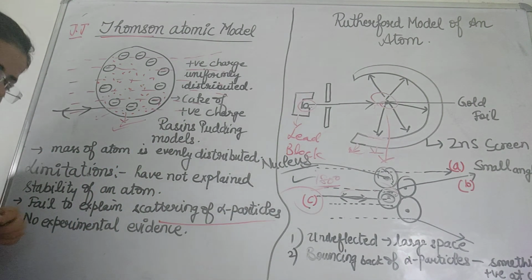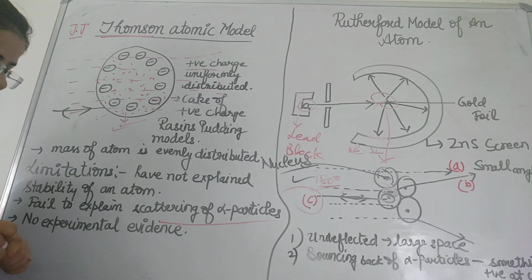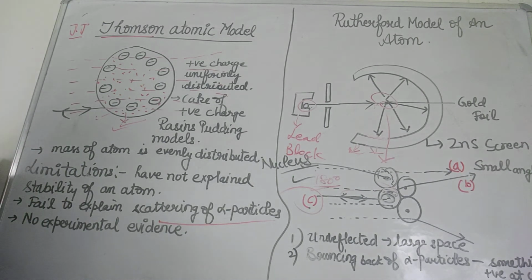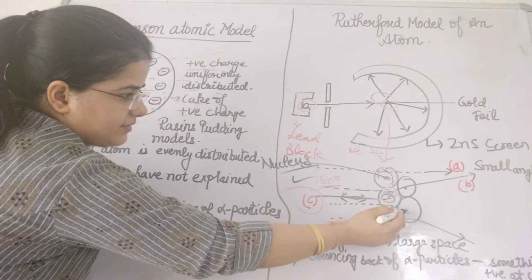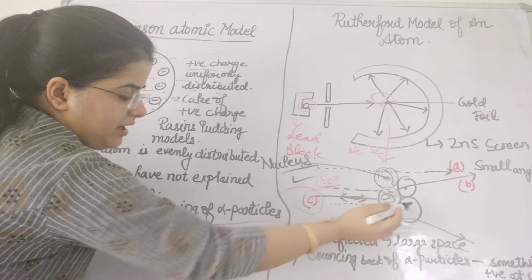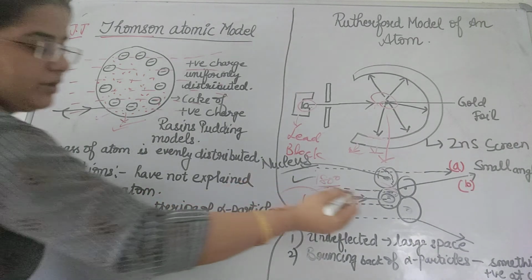Now, if I come to what Rutherford has told about the model of the atom, in the atom you can see the entire mass and the positive charge is concentrated in a very small region that is termed the nucleus. Here the entire mass and the entire positive charge is concentrated, and the positive charge of the nucleus, why is it there?